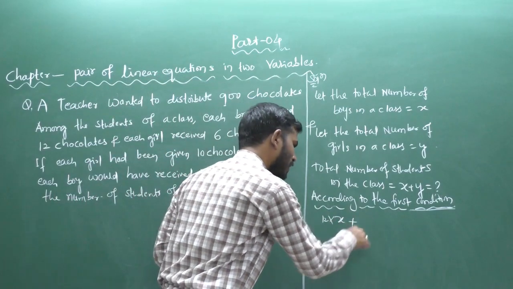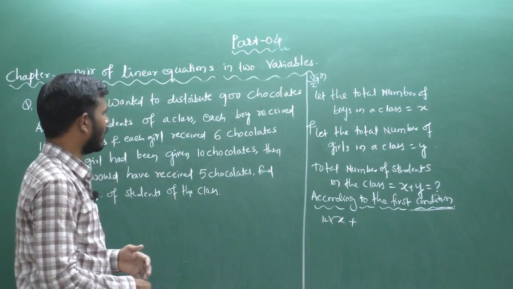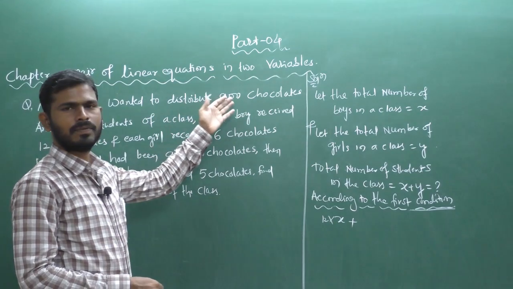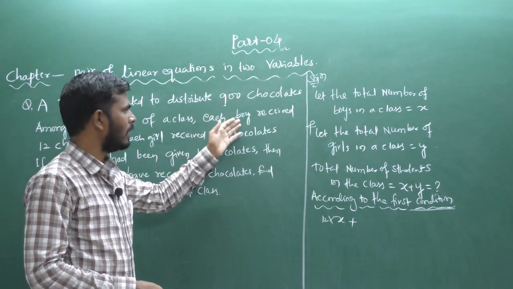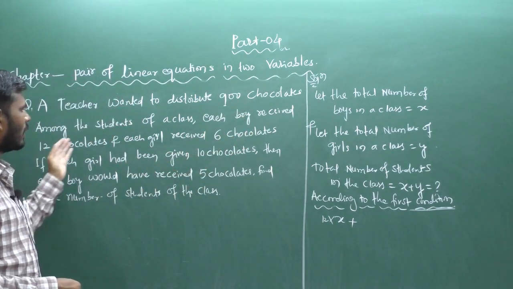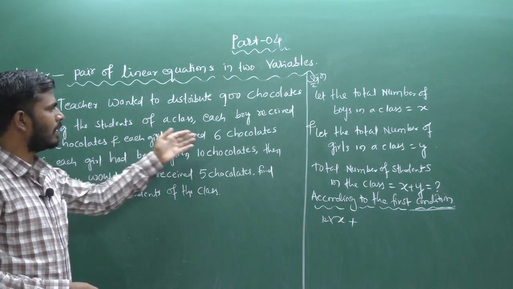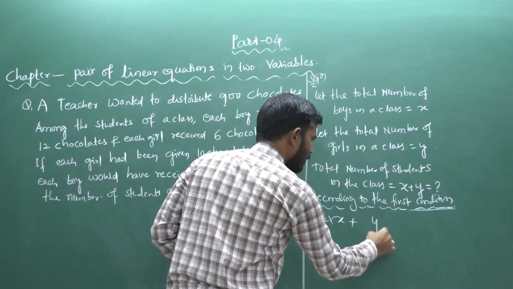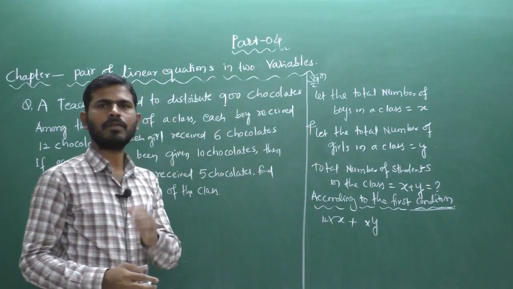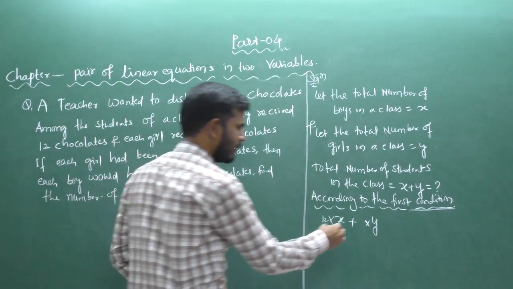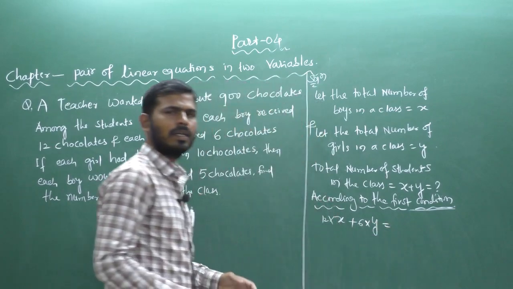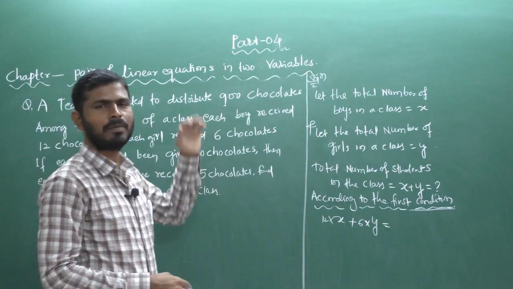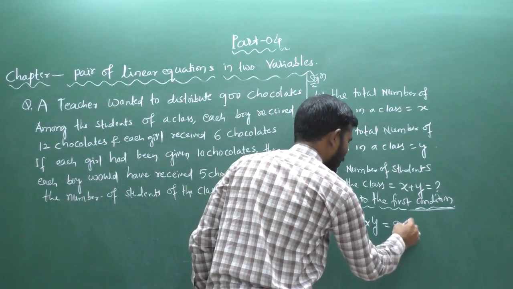Next, similarly plus. Why do we have to take the plus here? Because the total number of chocolates is 900. Each boy received 12 chocolates and each girl received 6 chocolates. So the number of girls is y, and each girl received 6 chocolates, which equals the total number of chocolates.